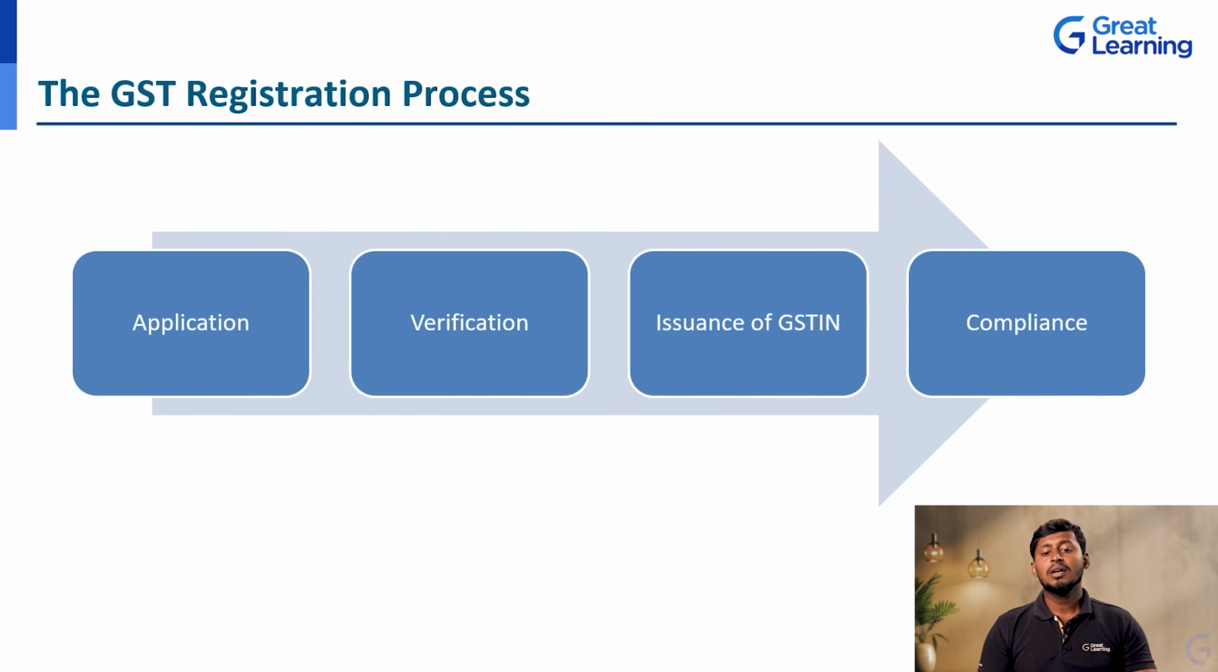The third step will be issuance of GST. After verification, when everything is verified and good, they are going to give the GST number. This GST number is going to contain 15 alphanumerics. Alphanumeric is nothing but alphabets and numerical numbers together. A combination of alphabets and numericals, 15 characters, they are going to give as a GST number,